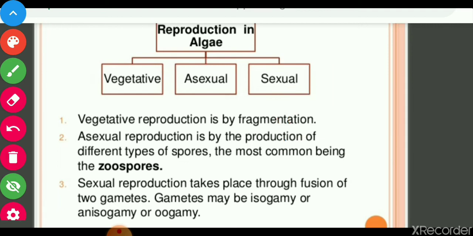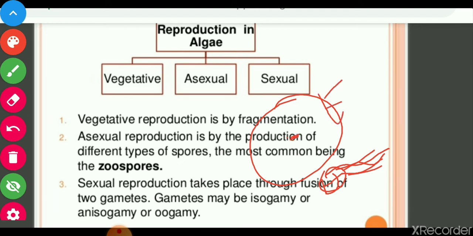And if the female gamete is large and the male gamete is small and motile, that is called oogamous.